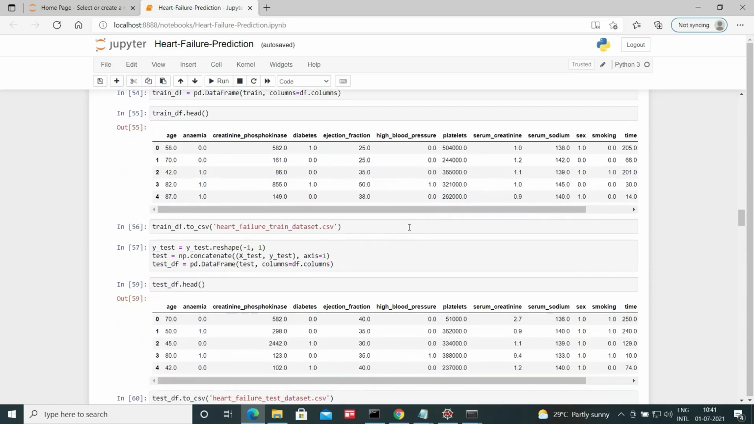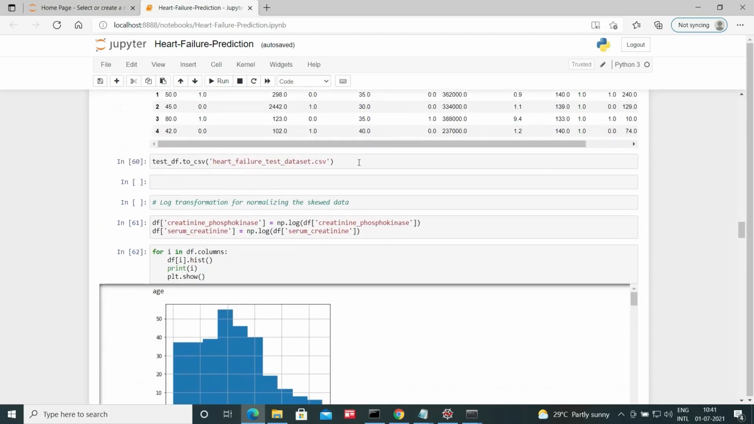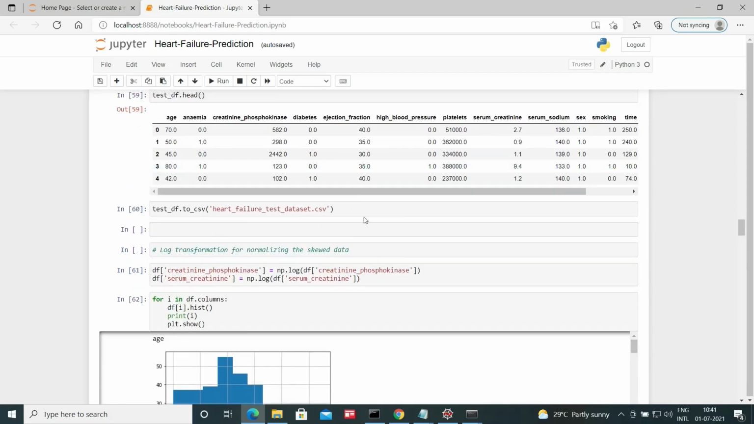And then we are saving both the train dataset and test dataset separately in CSV format. In two different CSV files, heart failure train dataset.csv and also heart failure test dataset.csv. Two different CSV files, we are saving the training dataset and the test or evaluation dataset.